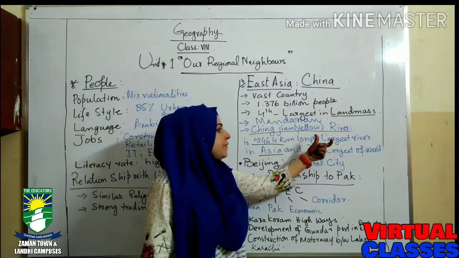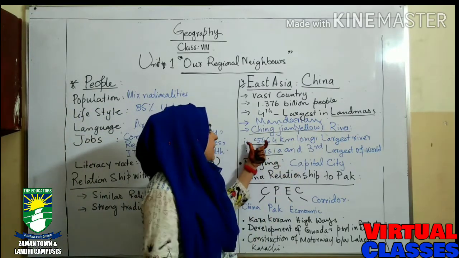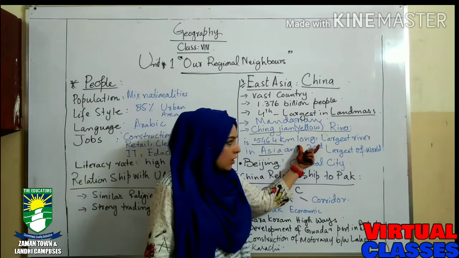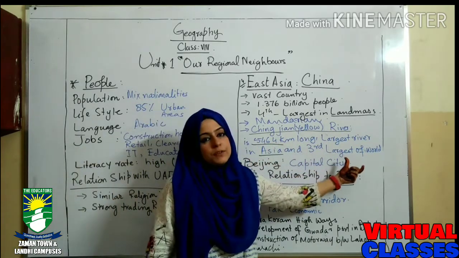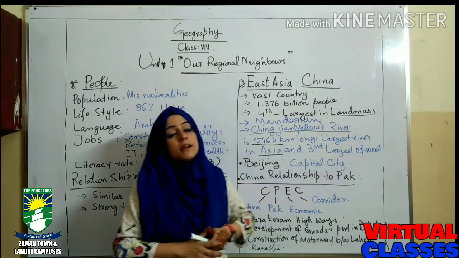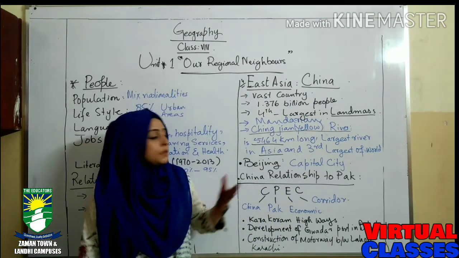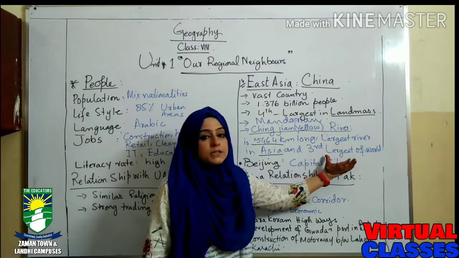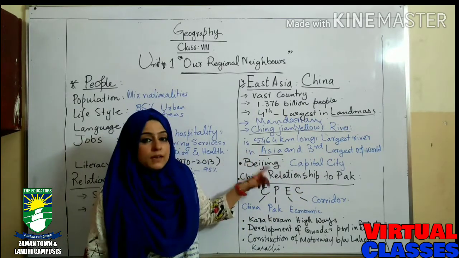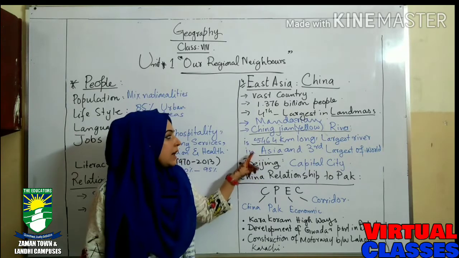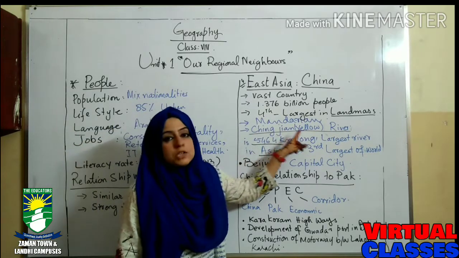Xinjiang Yellow River is 5464 kilometers long, the largest river in Asia and third largest in the world. It means China has the third largest river in the world in its territory, and the largest one in Asia, and its name is Xinjiang Yellow.